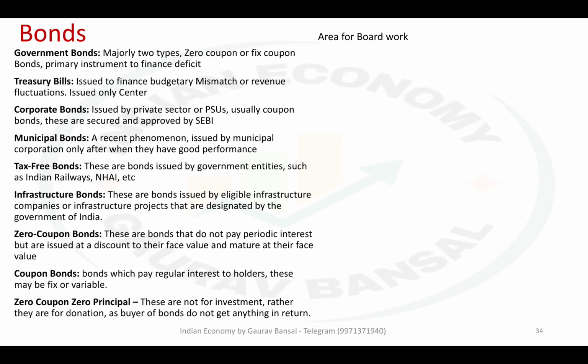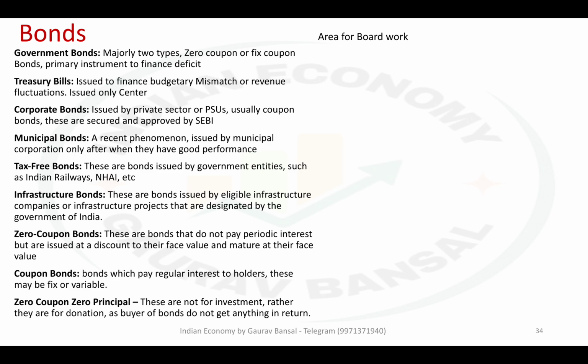The next topic for the PT 2023 revision is the bonds market. It's always a very important topic. Very regularly you see PT questions from this topic, and there are many conceptual tough areas in it. So first we are going to discuss the various facts and concepts related to bonds, and after that we will come to the previous year questions and other practice MCQs. So let us start our discussion.